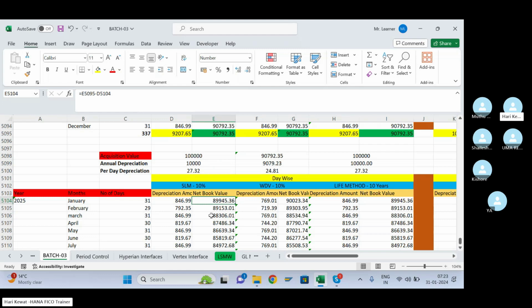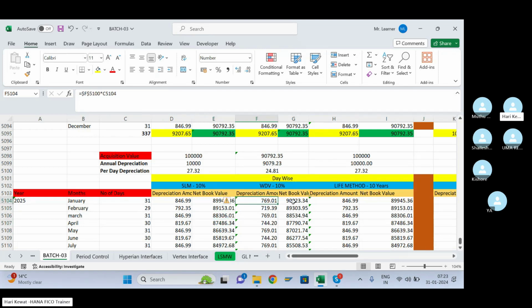If the first depreciation key was day wise depreciation, and for the second you want to change to period wise depreciation, it will not allow. Okay, the calculation is okay, because I'm focusing on calculation, because this is very important.